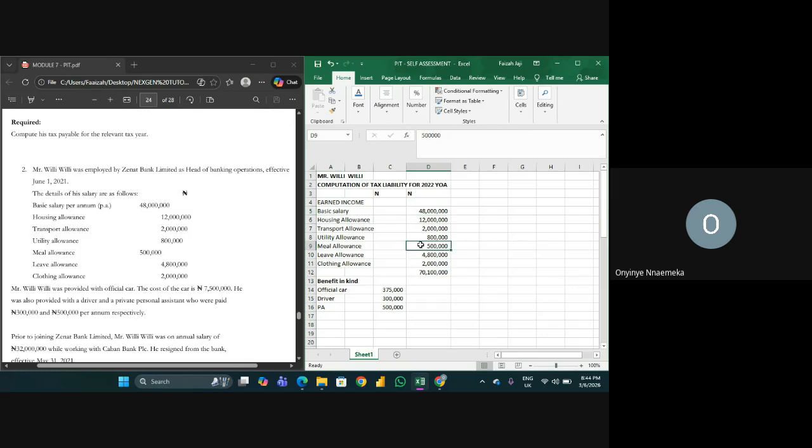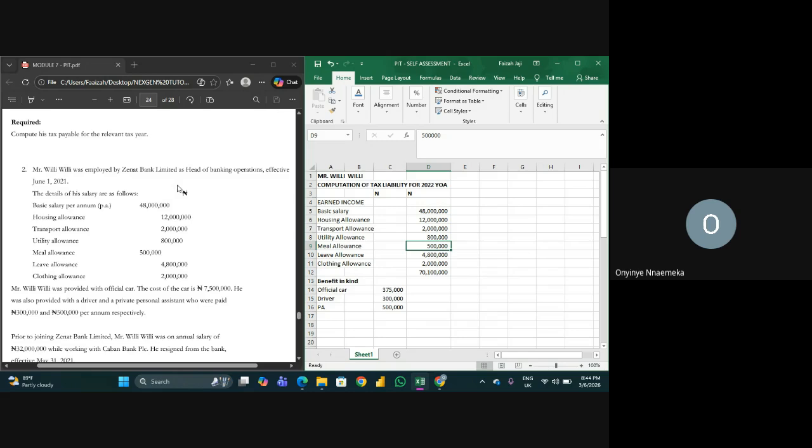These ones that we are writing are from June to December, which means it's not for the whole year. June to December. So when you count June to December, how many months do we have? This is June 1, which means June is inclusive.